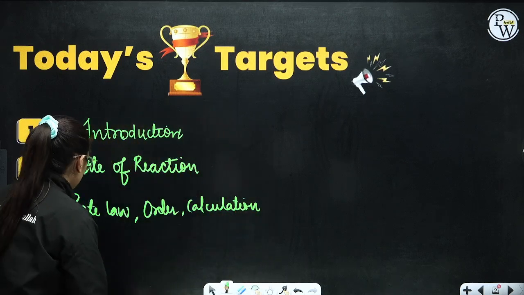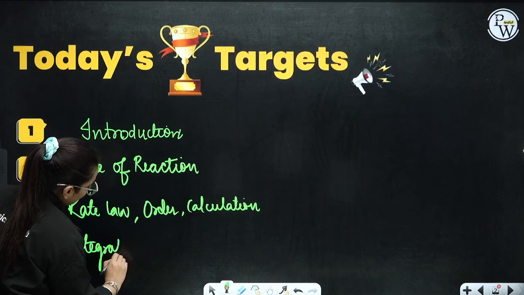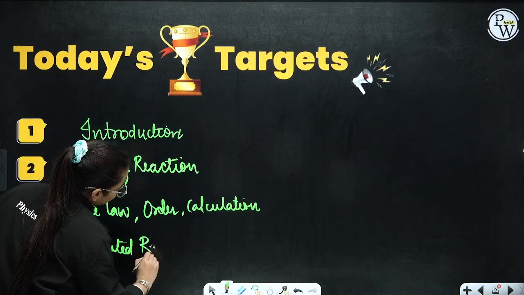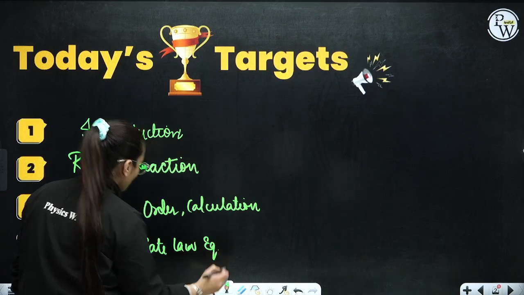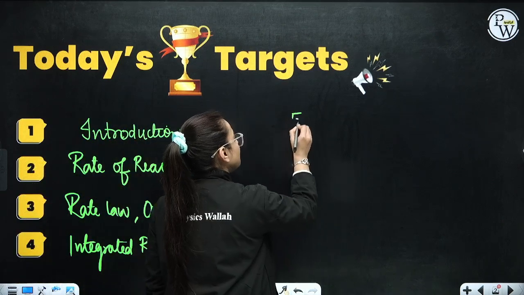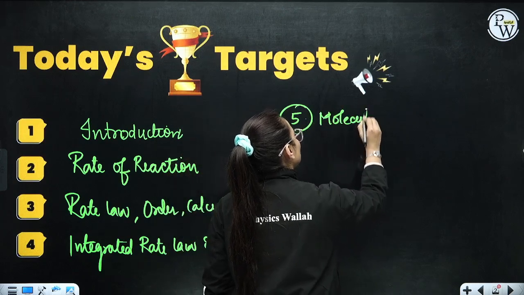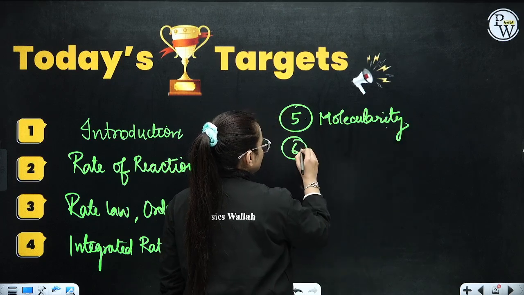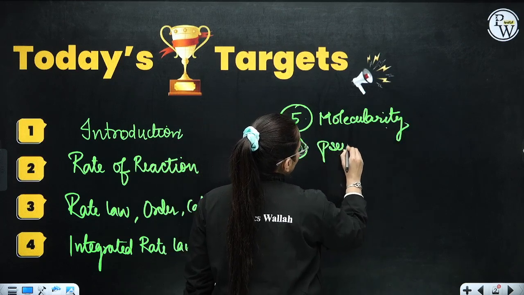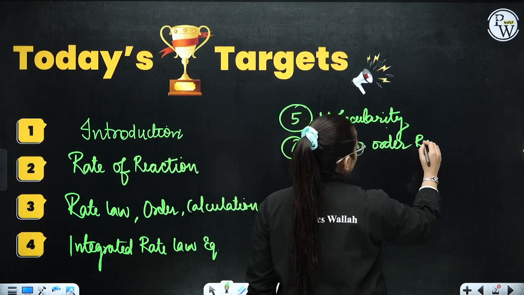After this, we are going to do the integrated rate law equation. Moving on to the fifth segment, we shall cover molecularity of a certain reaction. The sixth is pseudo-order reaction.